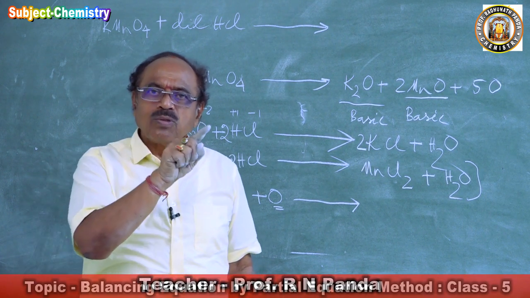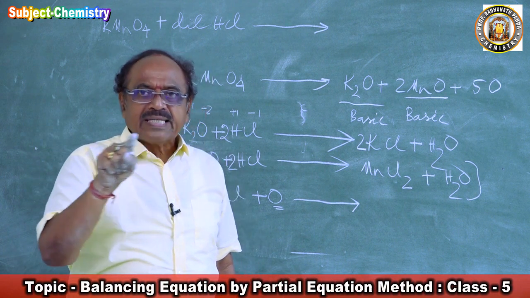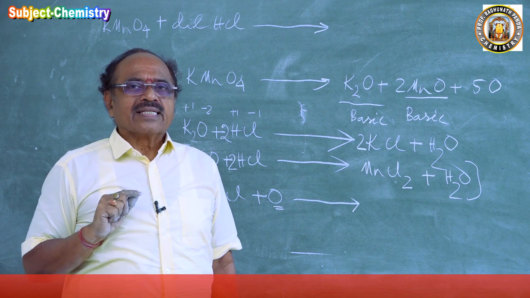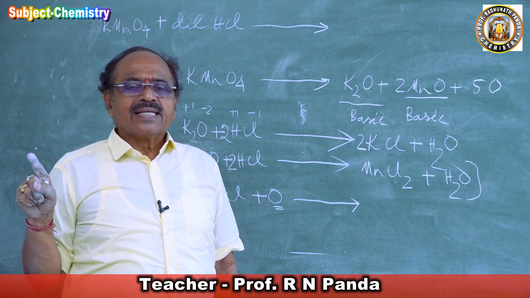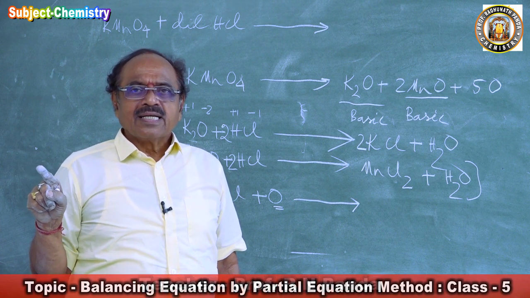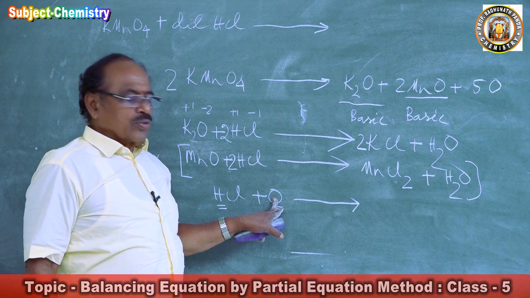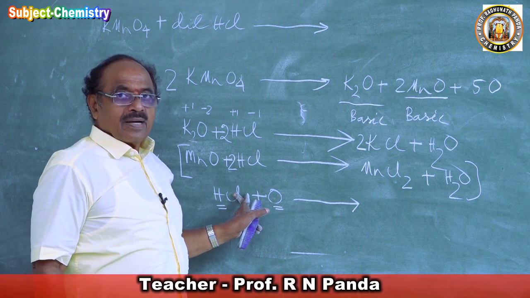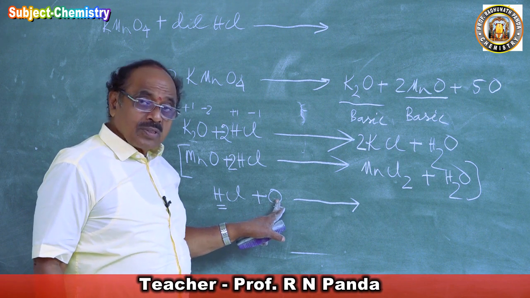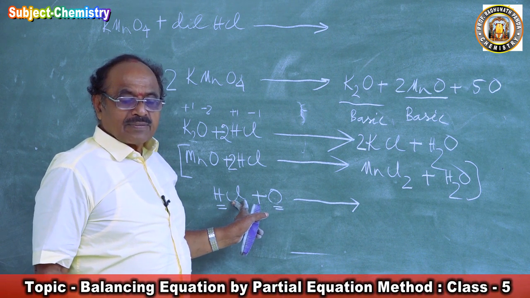As I told you in our periodic table, along a period the negative character increases. Oxygen is in which group? Group 6. Chlorine is in group 7. But oxygen is more negative than chlorine.